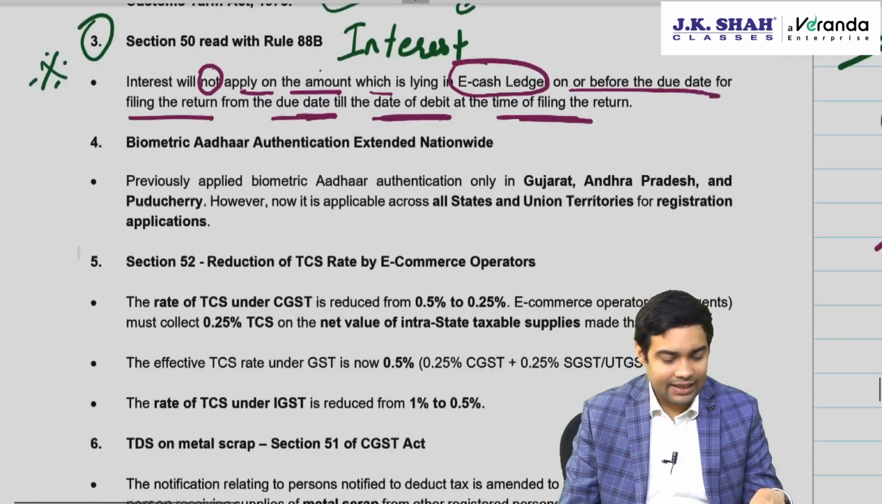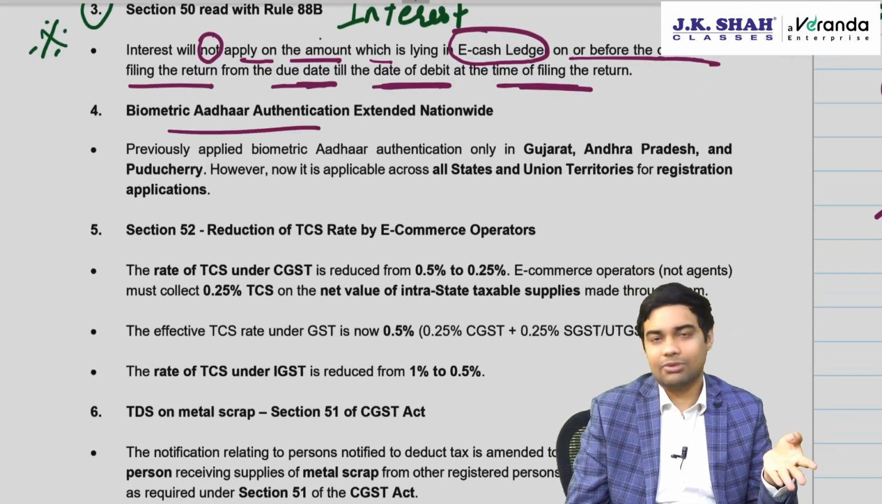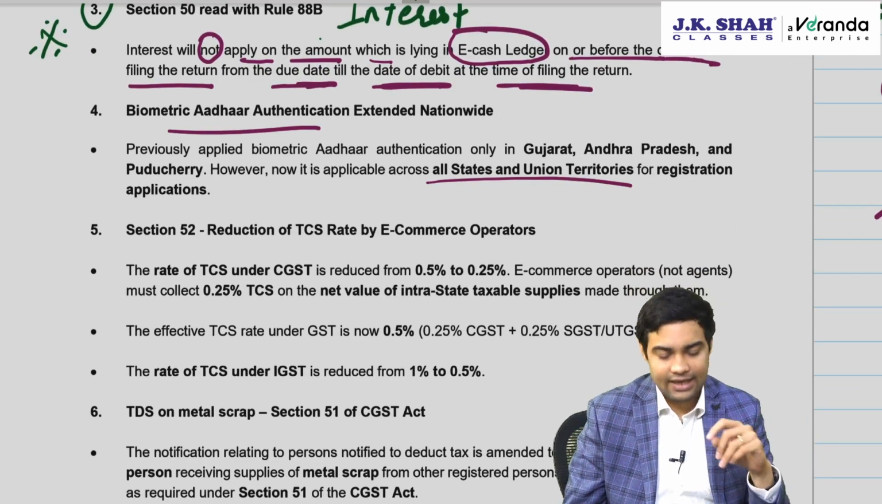Okay. Then biometric Aadhaar authentication. This was for Gujarat, Andhra Pradesh and Puducherry. Now it is extended to entire India.